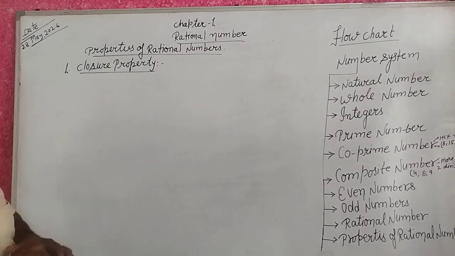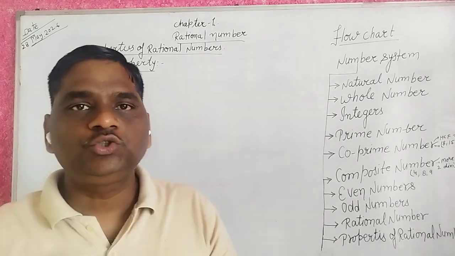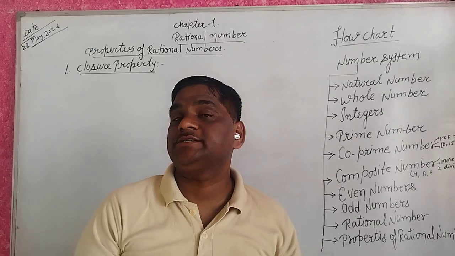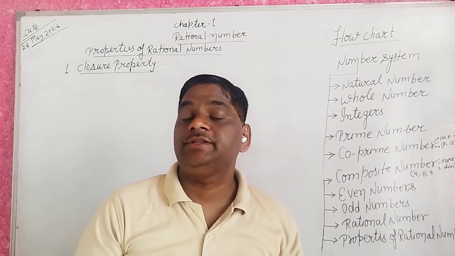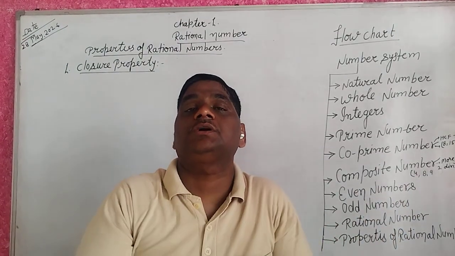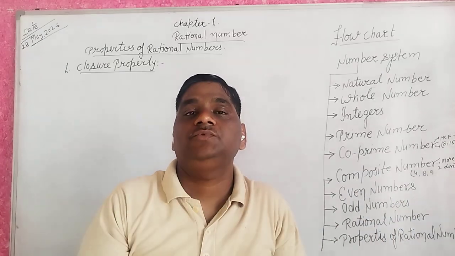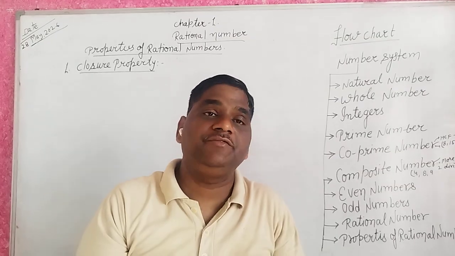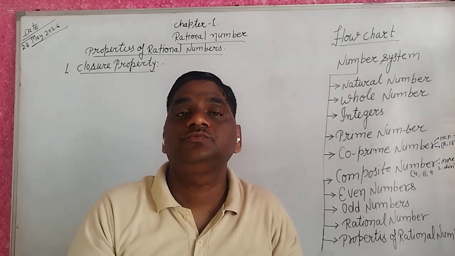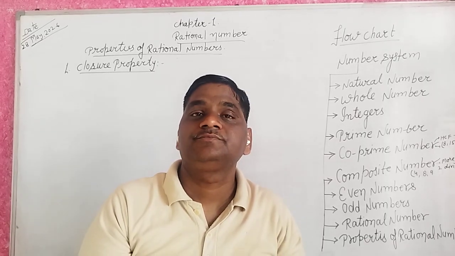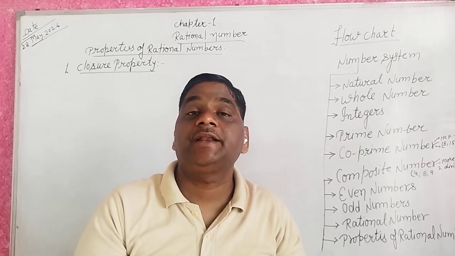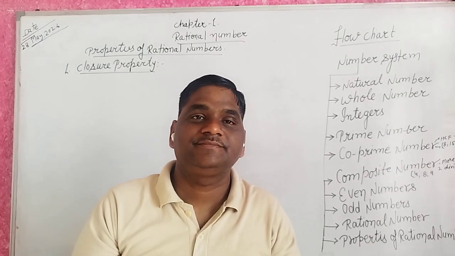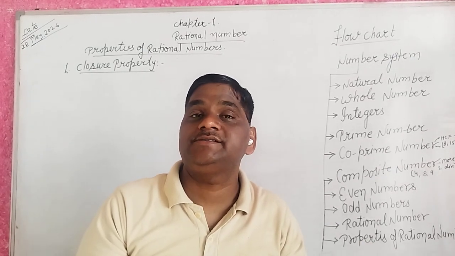Closure property means if you are given two rational numbers, and you want to add, subtract, multiply or divide, then you find that the result is always a rational number.